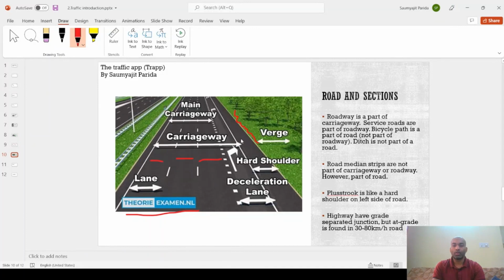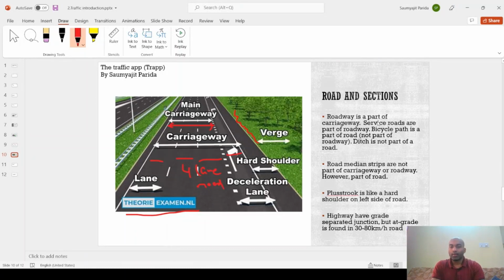The road section except the hard shoulder is called carriageway, and this is called the main carriageway. This is very important to learn, and please memorize this picture in your mind. And further, this is also a lane, so this whole road section will be called a 4-lane road.